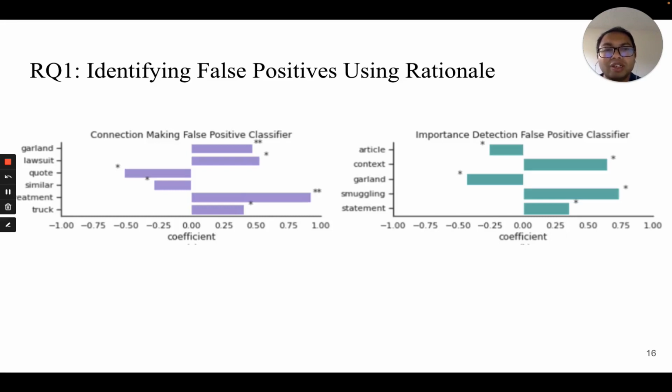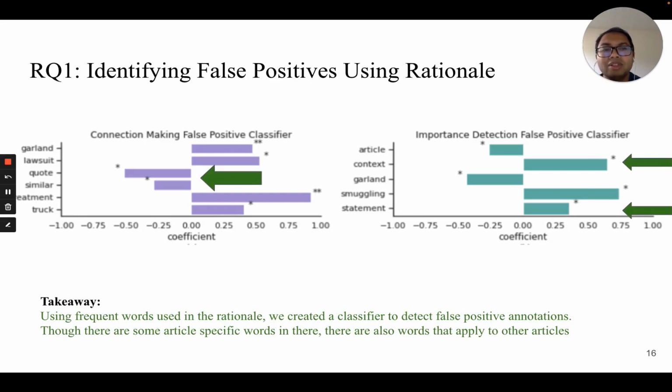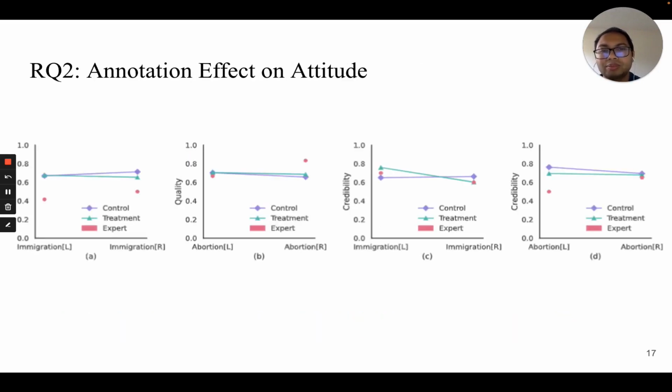Using the most frequent words used in the rationale, we created a classifier that would separate users' correct annotation from wrong ones. We found that there are several general keywords that are applicable in various news articles, apart from these 2 items related to abortion and immigration. So there are possibilities to use this kind of keywords from rationale in other contexts.